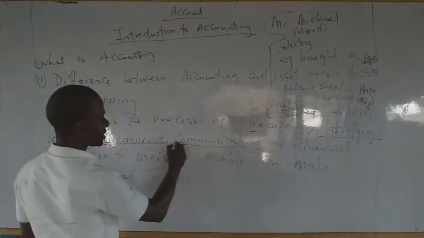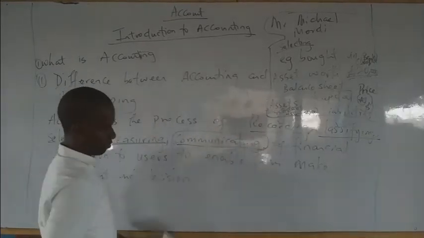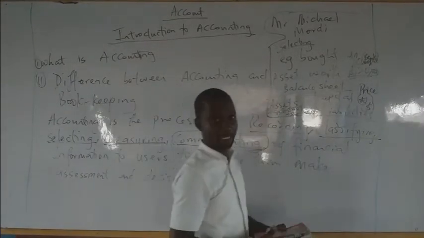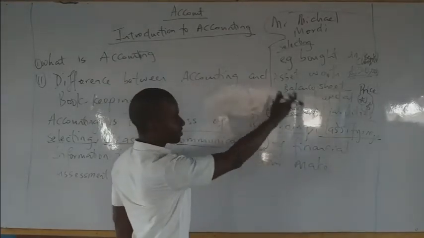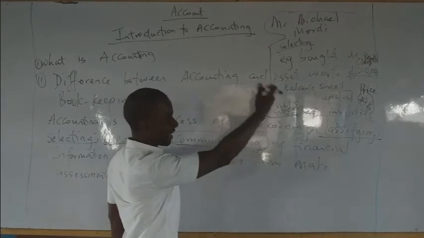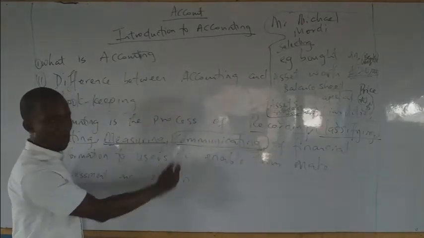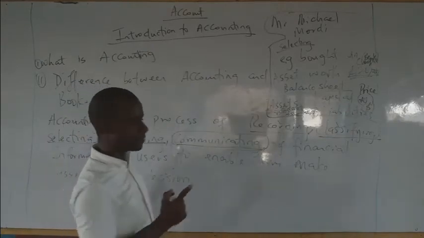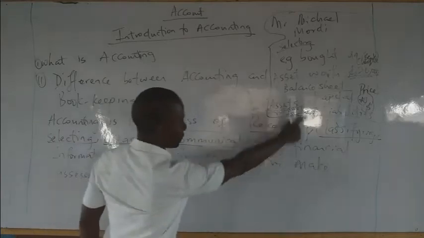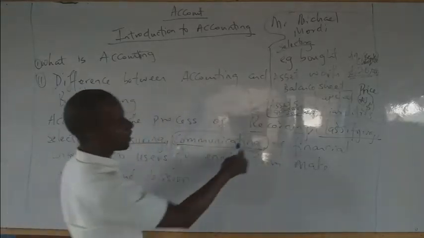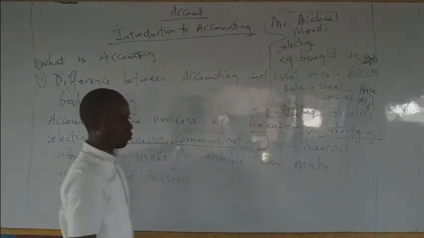Then communicating. Now, this is the essence of accounting. Why did I say it is the essence of accounting? You may have all these recordings, all this measuring, all this classifying, everything. But if you don't communicate, or you communicate but you don't communicate properly, all this financial information to users, all these things you are doing are as good as useless. Why did I say so?